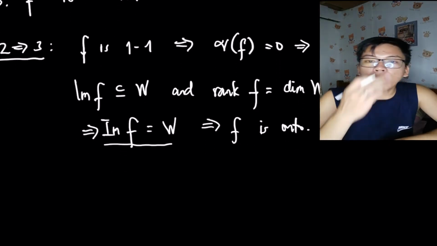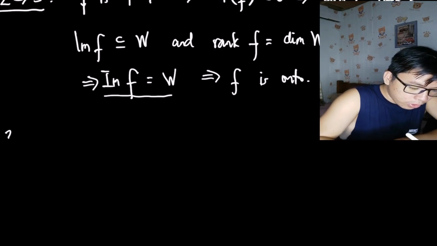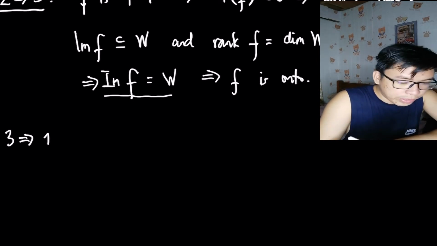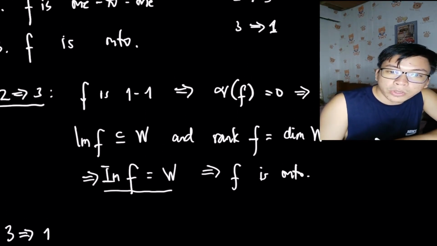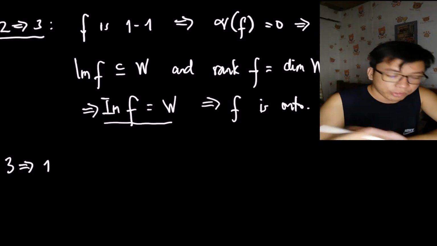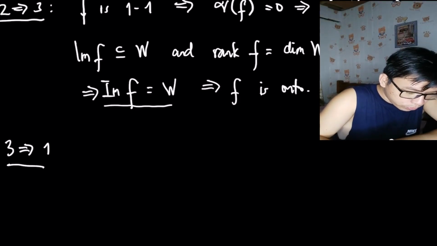That's it. Now we will show that 3 implies 1. So that means we start with the idea that f is onto, then we will jump to the conclusion that f is an isomorphism. So what happens when f is onto?